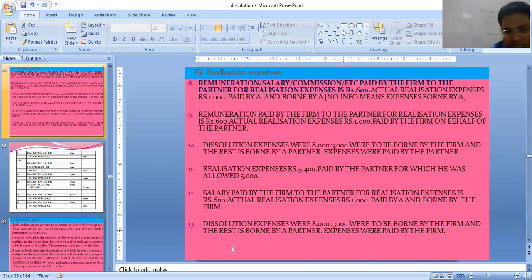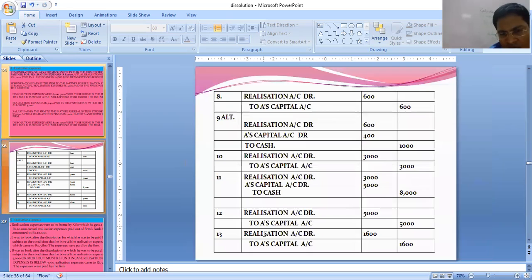Now, when expenses are paid by the firm, so to cash it will be 8000. 3000 were borne by the firm, so realization account debit 3000, A's capital 5000, to cash 8000. That is this much only.